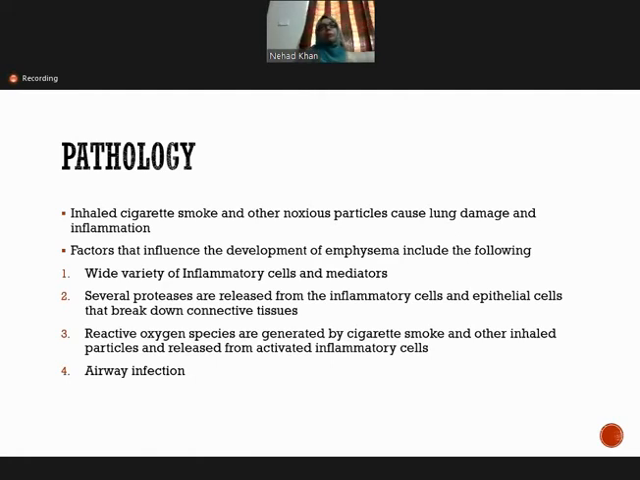What it causes is a diffuse variety of inflammatory cells, and the mediators are released, and several proteases are released from the inflammatory cells and the epithelial cells, and they cause the breakdown of the connective tissue. Reactive oxygen species are released, and the inflammatory process starts. It is also superimposed by airway infection. This all causes damage to the alveoli, leading to emphysema.